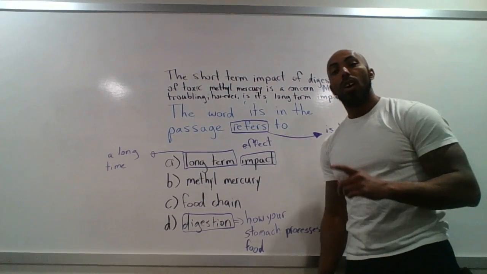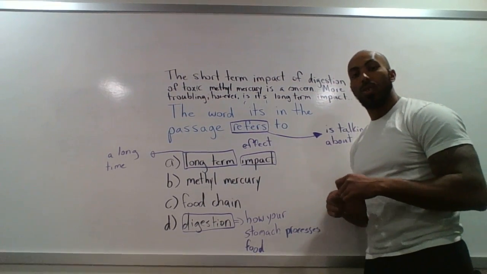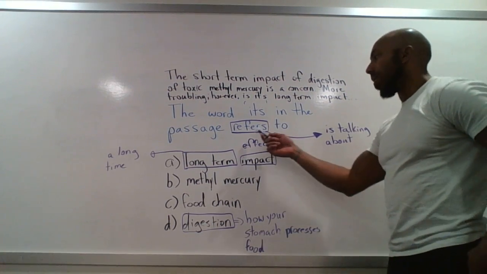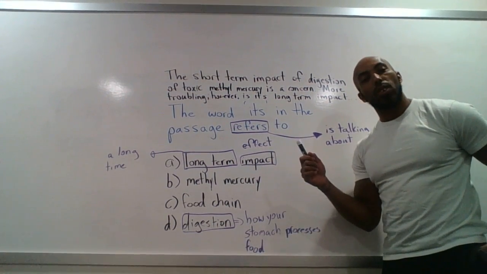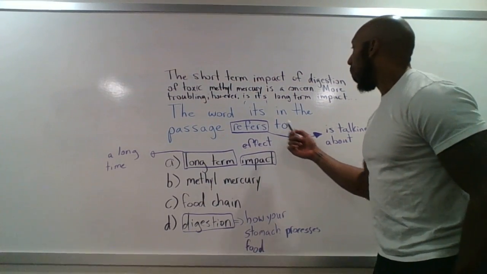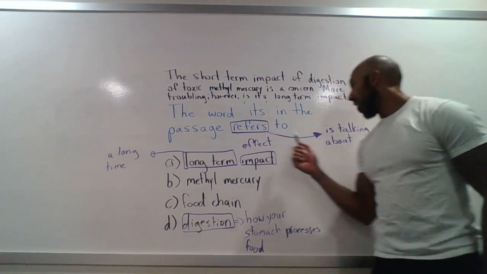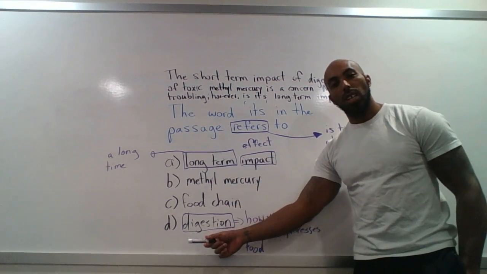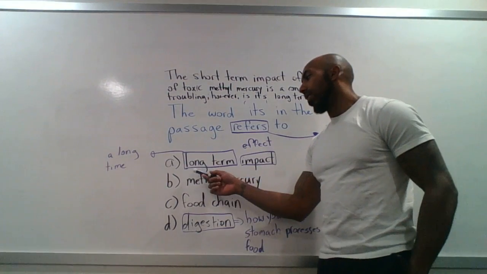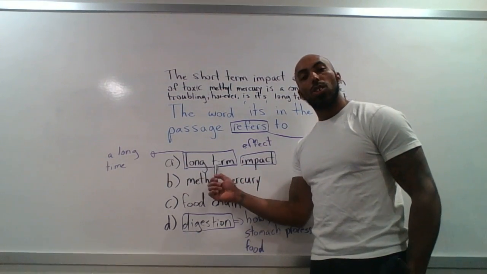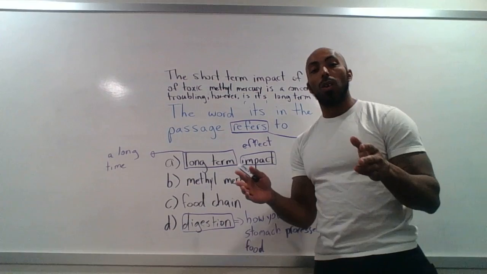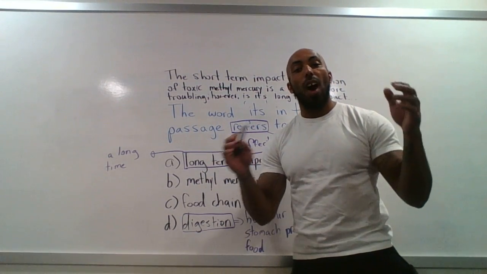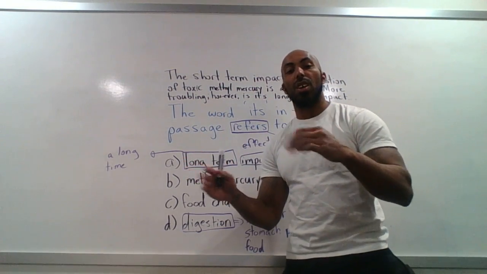Okay. Now, there are some words that I highlighted in the question and in our choices. Let's talk about those very quickly. Here we have "refers." So what does refers mean? Refers just means what is the word "it" talking about? Is it talking about A, B, C, or D? In A, we have long-term impact. Long-term just means over a long period of time. And impact is something's effect, how something changes another thing.